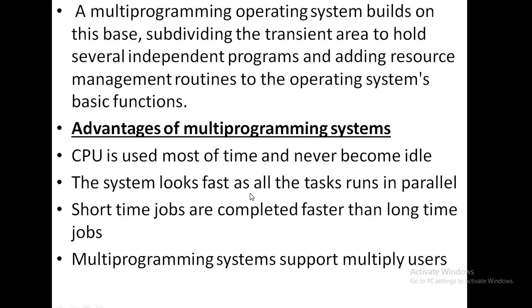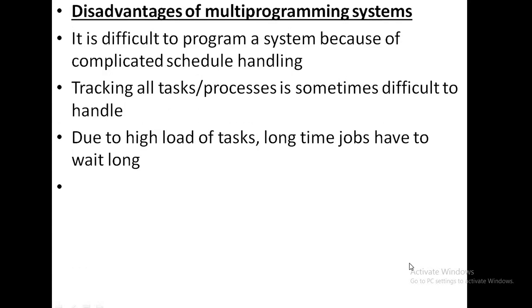The system looks fast as all the tasks run in parallel. Short time jobs are completed faster than long time jobs. Multiprogramming systems support multiple users.